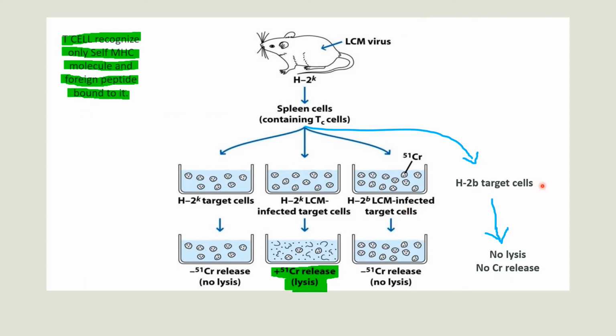Next is H2B target cells. Here this is not self-MHC, as well as that antigen is also not present. That's why there is no cell lysis and no chromium release. So here, only in the H2K LCM infected target cell, there is chromium release and cell lysis.